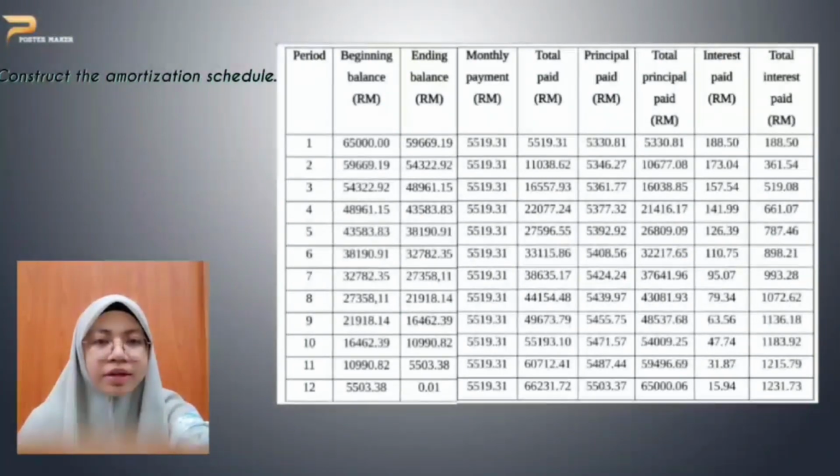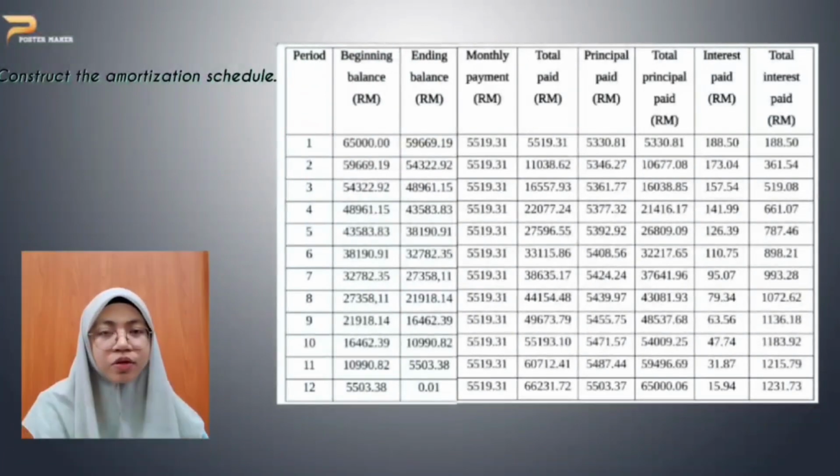The ending balance is beginning balance minus principal paid, which is 59,669 minus 5,346.27, and then the answer will be 54,322.92. Continue until all the 12 months are completed.